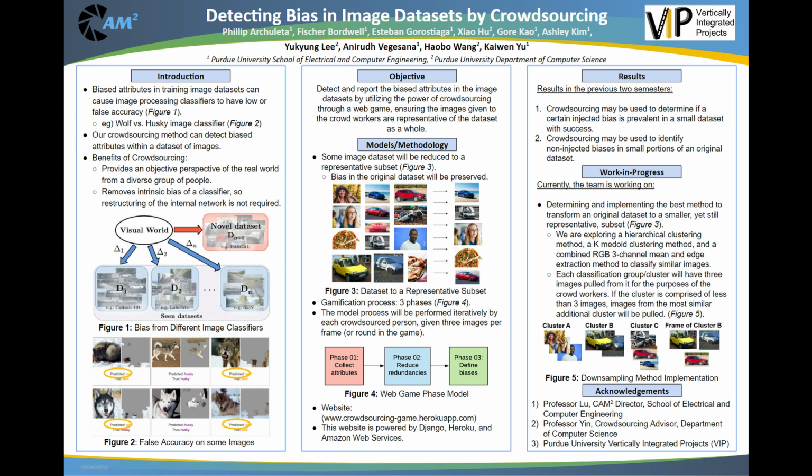In previous semesters, the crowdsourcing team has concluded that crowdsourcing may be used to identify injected and non-injected biases in small datasets. For the injected or intentionally placed biases, crowd workers from Amazon Mechanical Turk identified these biases with 100% coverage. For the non-injected biases, out of 21 expert-identified biases, with us being the experts, crowd workers from Amazon Mechanical Turk identified 15 of them, or 71.4%, taking random samples of the initial dataset.